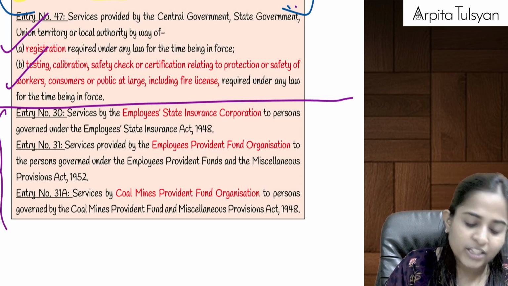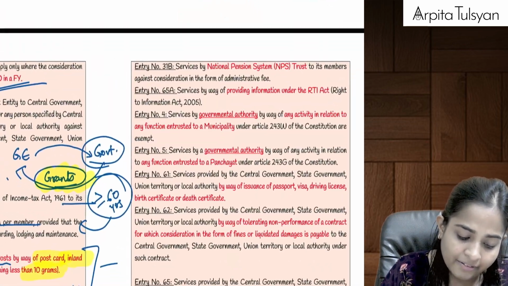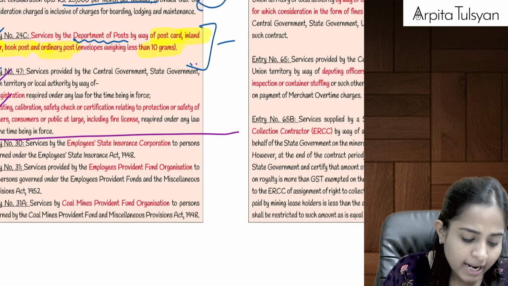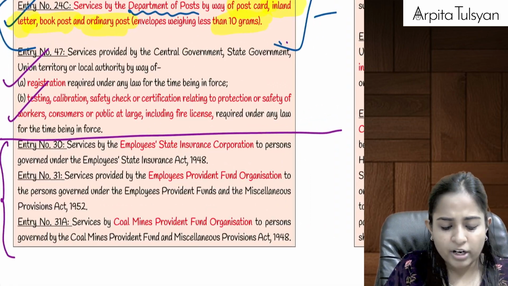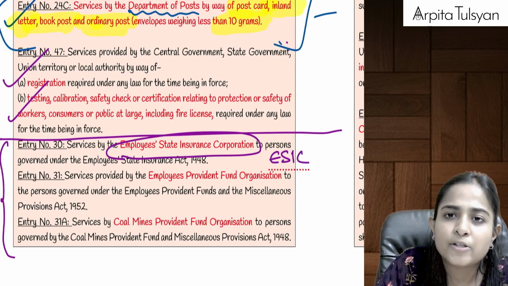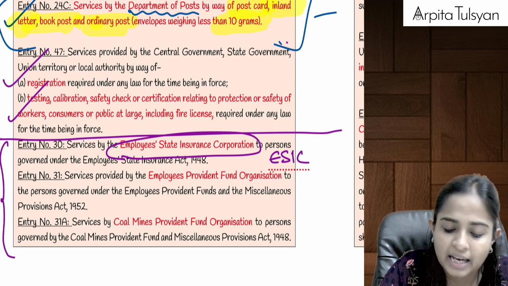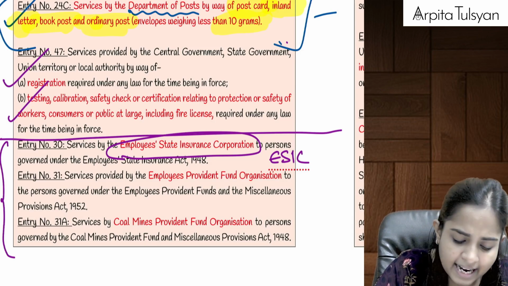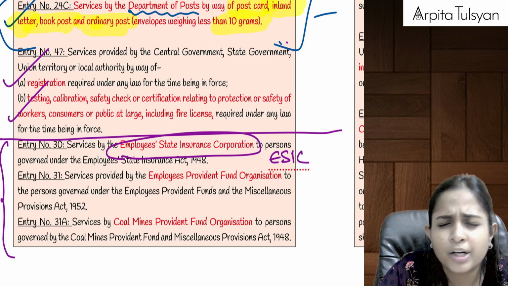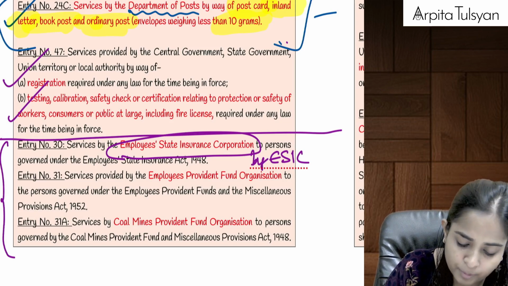Then going on to the next one, entry number 30, 31, 31A, 31B. These four entries are altogether related to each other. Entry number 30 is talking about any services provided by ESIC. ESIC takes contribution from us, accumulates the amount and later pays if something happens to us. ESIC also belongs to the government, so any services provided by ESIC are totally exempted from GST.